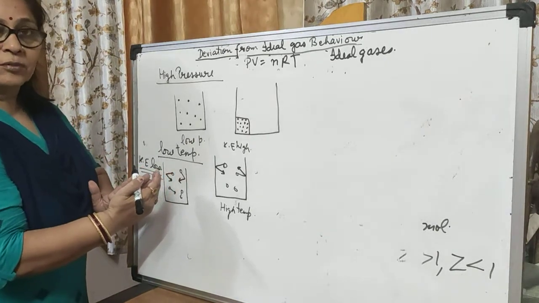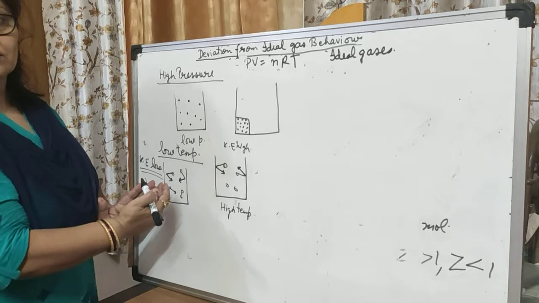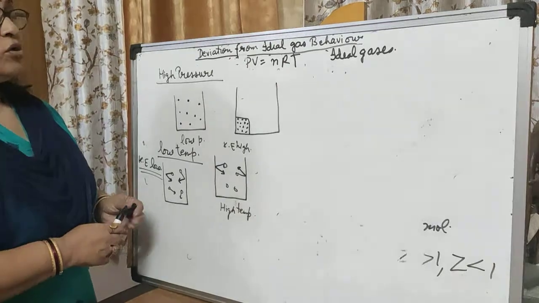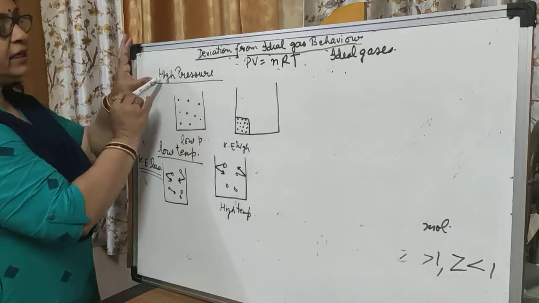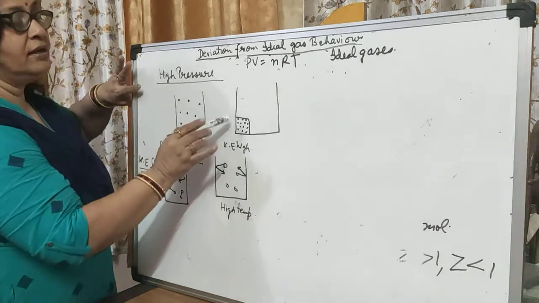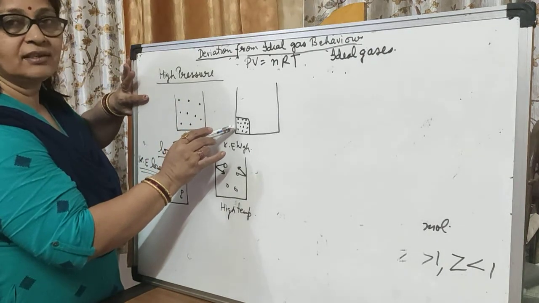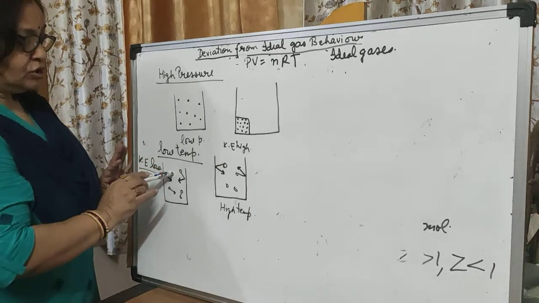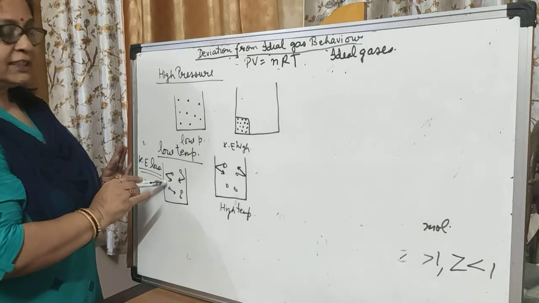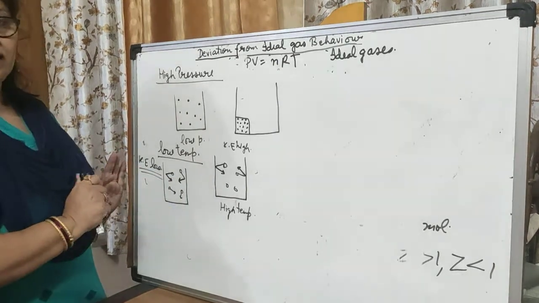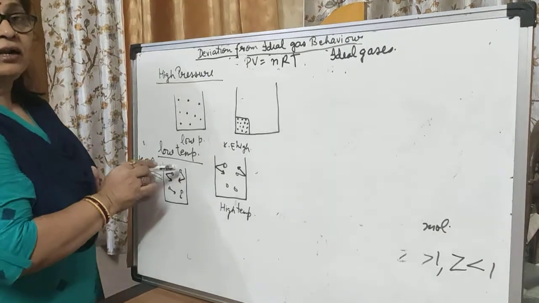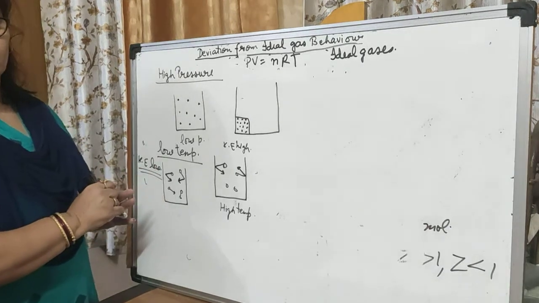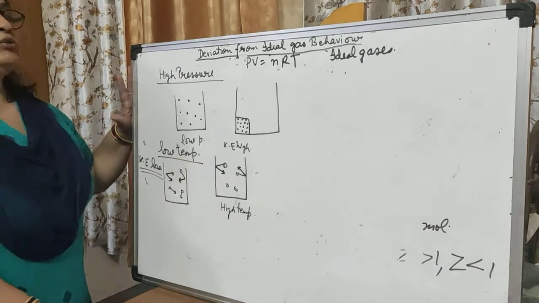They come closer, and as they come closer, there is a force of attraction. So this point shows that gas particles also possess some volume, and this point shows that the pressure they were getting from the container by striking the wall also changes. And we can say that intermolecular attraction forces also appear between these molecules. Is it clear? So this is about our real gas.